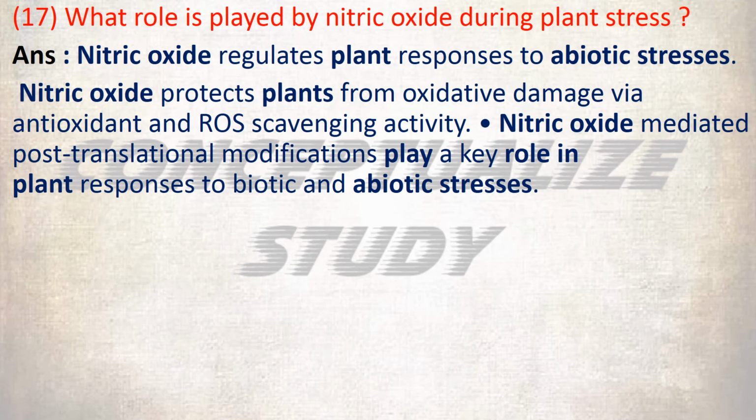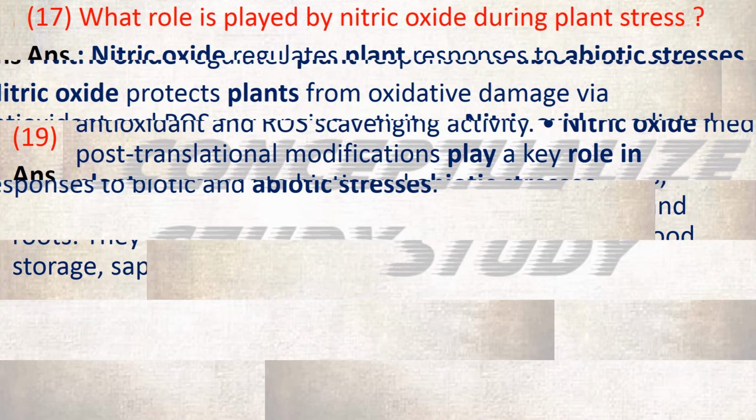What role is played by nitric oxide during plant stress? Nitric oxide regulates plant responses to abiotic stresses. Nitric oxide protects plants from oxidative damage via antioxidant and ROS scavenging activity. Nitric oxide mediated post-translational modifications play a key role in plant responses to biotic and abiotic stresses.